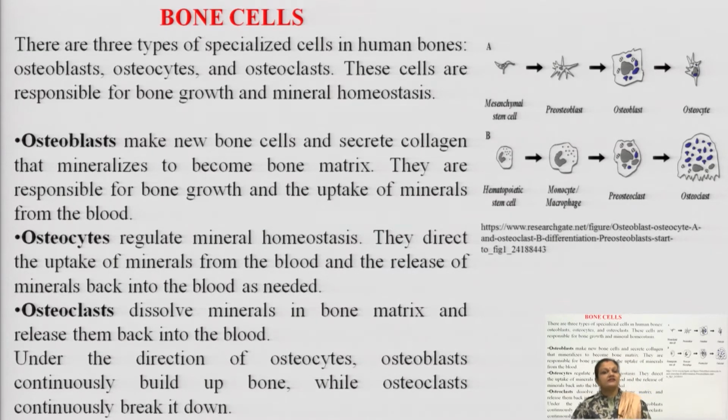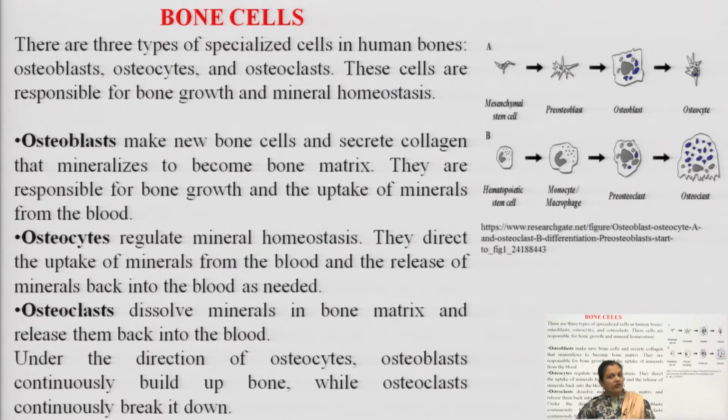Students, osteoblast: osteo means bones, bony structures. Blast means formation. So the cells required for the formation of a specific small or long bone are termed osteoblast cells. After this, we have osteocytes. Osteo means bones, cytes means cells. The cells required for the further functioning or mineralization of the bone cells are the osteocytes. And the third one is the osteoclast cells.